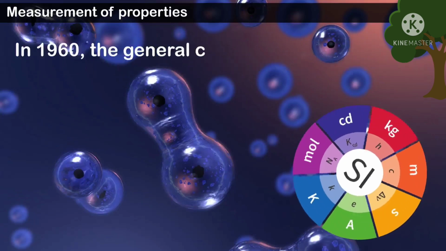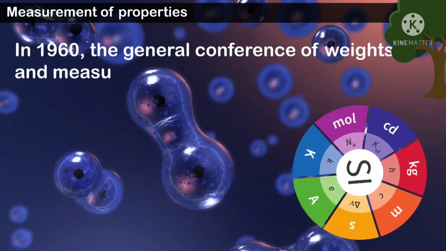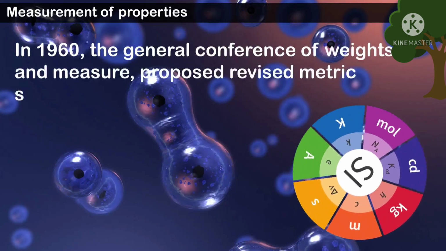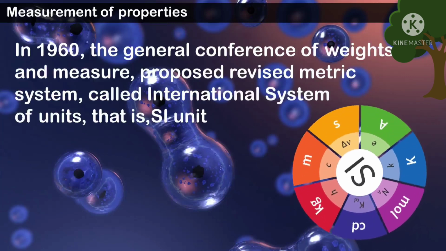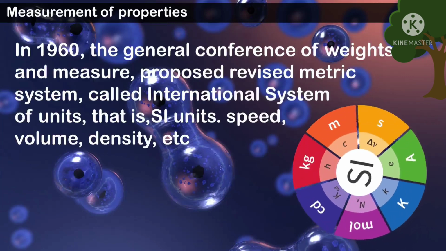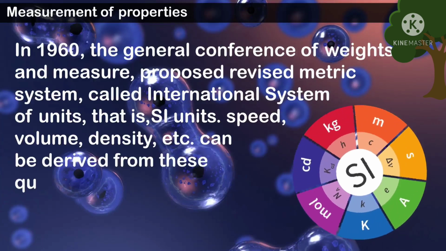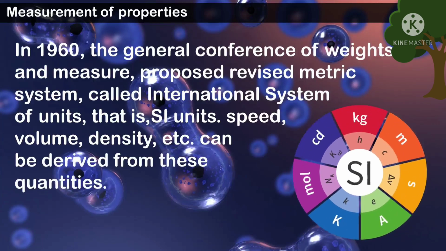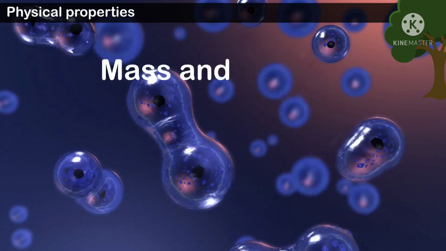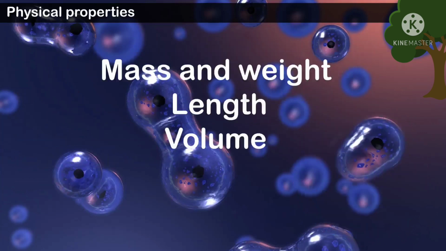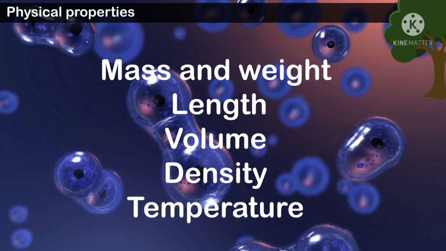In 1960, the General Conference of Weights and Measures proposed a revised metric system called the International System of Units, that is SI units. Look at the table. Speed, volume, density, etc. can be derived from these quantities. Physical properties: mass and weight, length, volume, density, temperature.